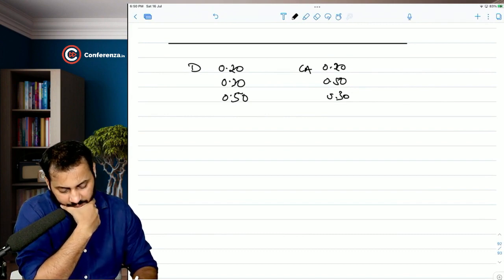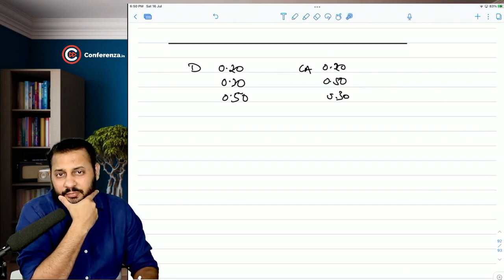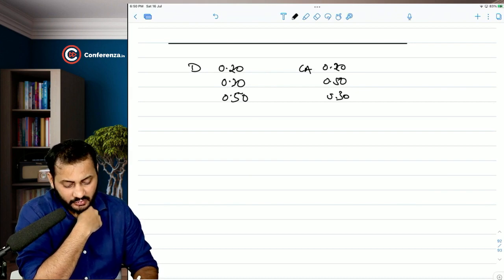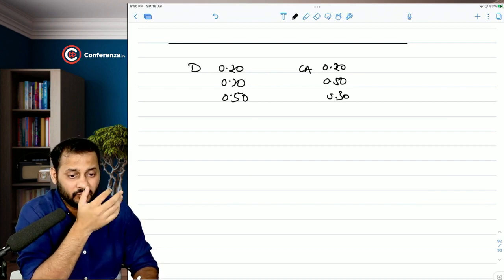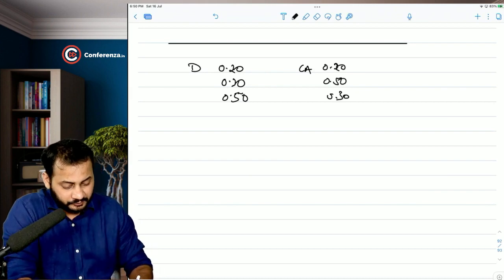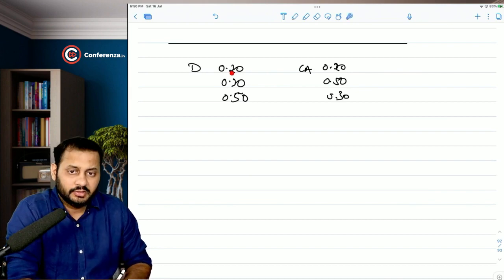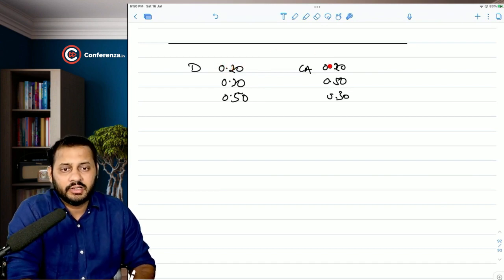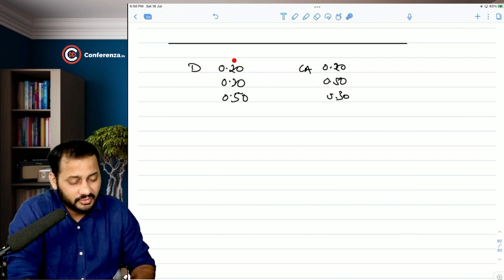Now understand what kind of combinations can be formed and what exactly we are going to call it. In the second year, the dividend can be declared. The probability of the dividend that can be declared is 20%. So this dividend can be declared and the capital appreciation can be this, and this. So there are 3 possibilities: this dividend with this market price; this dividend with this market price; this dividend with this market price. So dividend is same in all the cases.